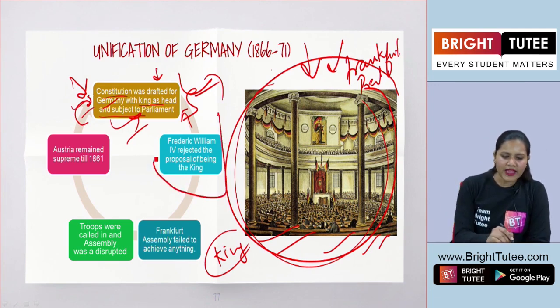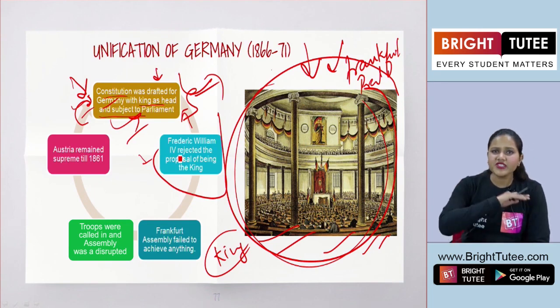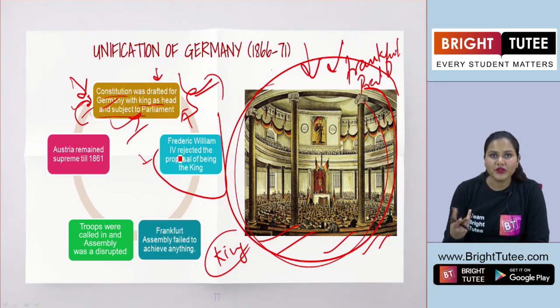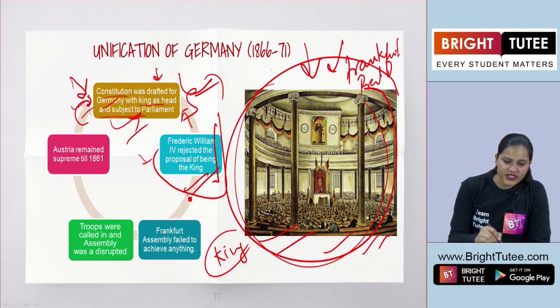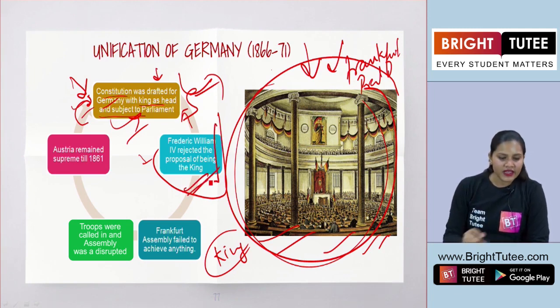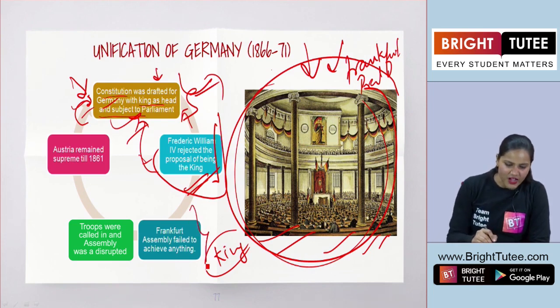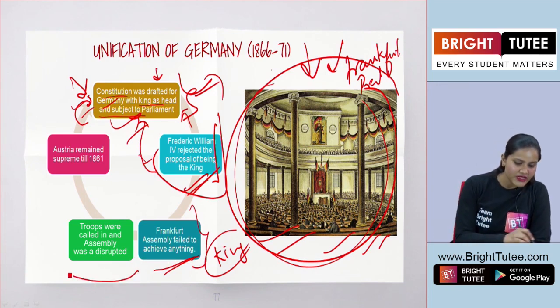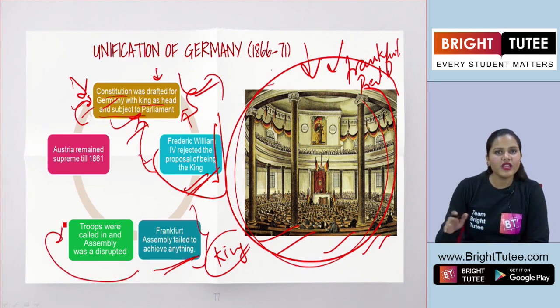So by hearing this, the then king Frederick William IV rejected this proposal. Why? Because he did not want to tamper with his position in Germany. Therefore, he rejected this proposal of being the king and subject to parliament. Eventually, the Frankfurt Assembly failed to achieve anything. The troops were called in, the whole assembly was disrupted and it became a total failure.